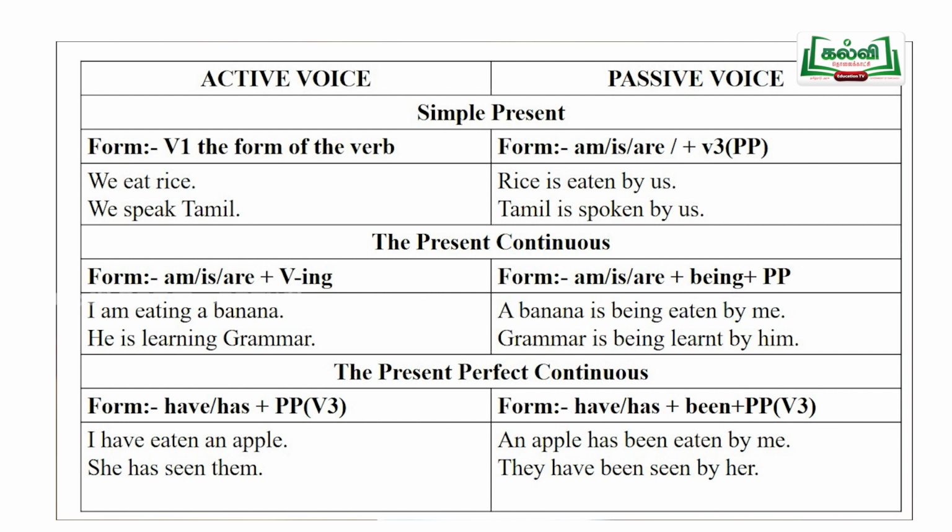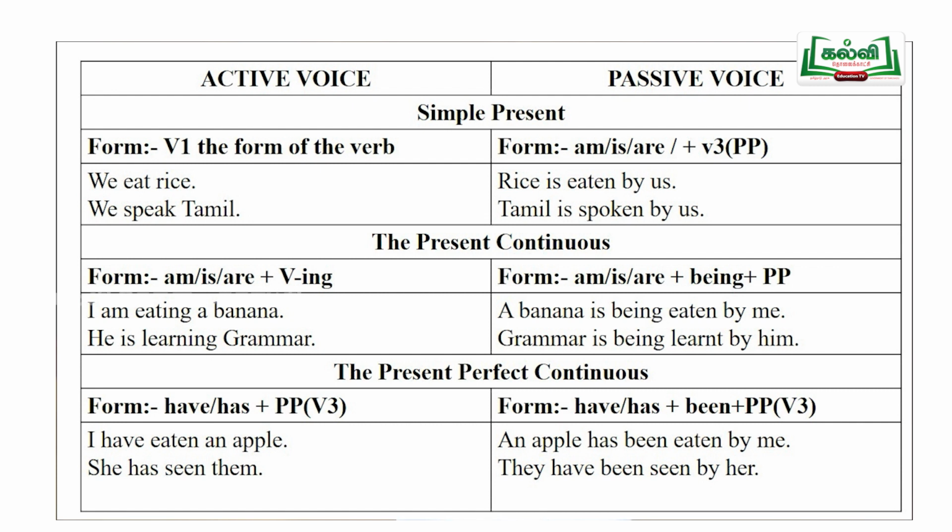Okay, students. For example, I have eaten a banana. Here, the verb is have eaten. The subject is I. The object is a banana. Now take the object to the subject place, a banana.